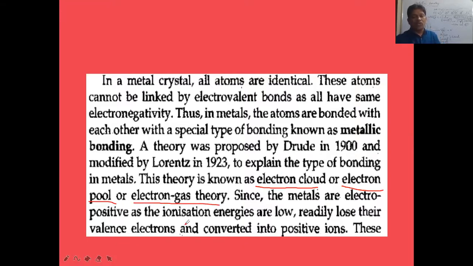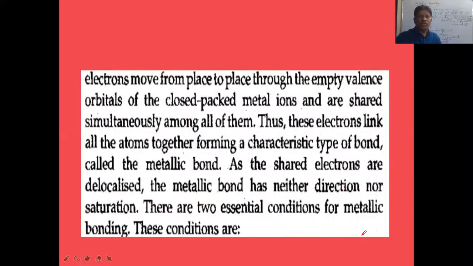Since metals are electropositive, as the ionization energy of metals is very low, they readily lose their valence electrons and convert into positive ions. So these electrons will be moving from place to place. When all metals lose electrons in the metal crystal solid, all the electrons lost will be moving through the empty valence orbitals. Now in the case of sodium, 3p and 3d are empty orbitals. Through these empty orbitals, the electrons will be moving from one end of the metal to the other end.